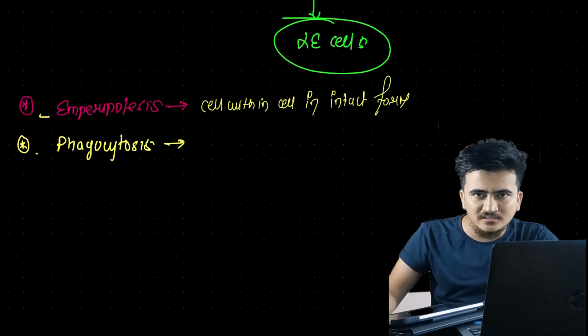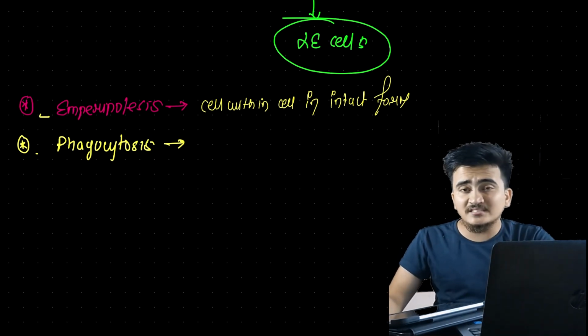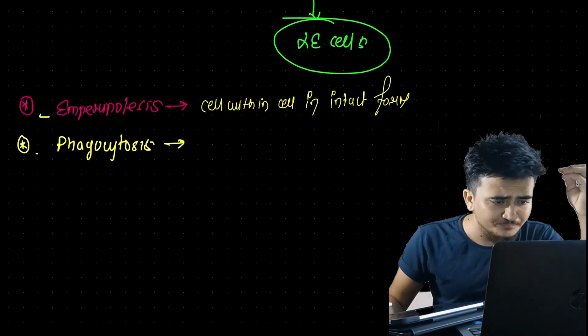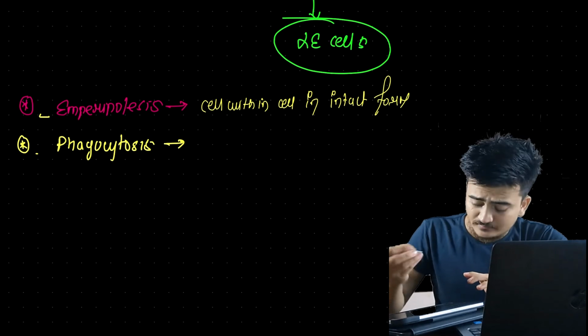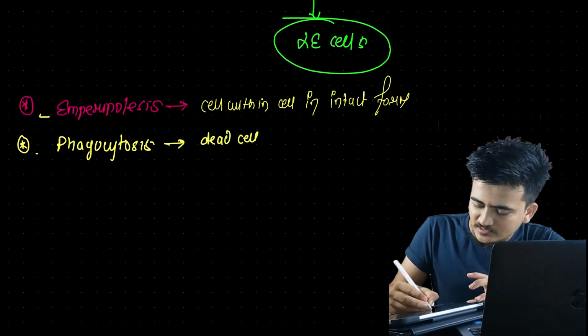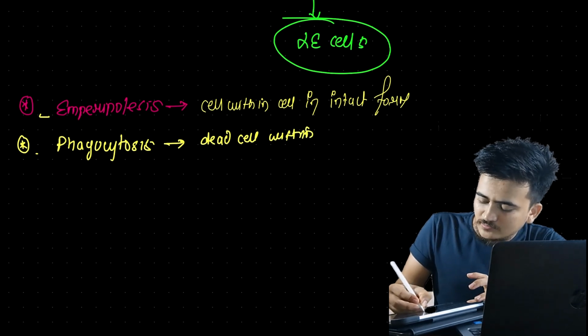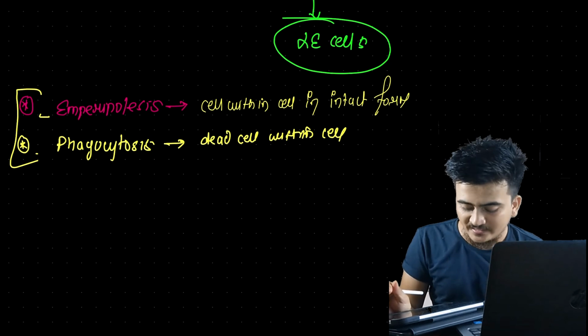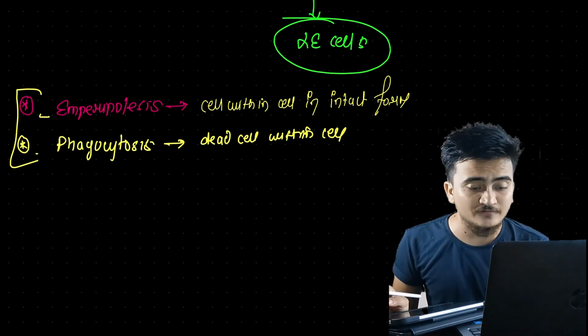That means in phagocytosis there is a dead cell within a cell. That is how emperipolesis and phagocytosis differ from each other.